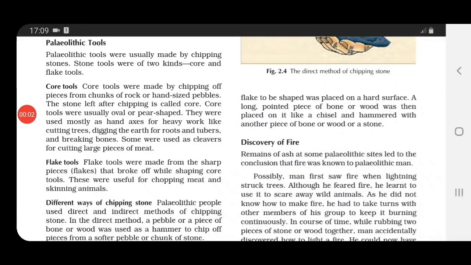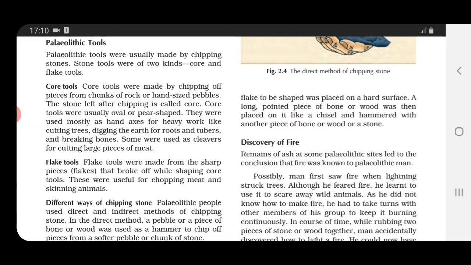Now talking about the core tools, children, how were these core tools made? They were made by chipping off pieces from chunks of rock or hand-sized pebbles. And the stone left after chipping is called core. After the chipping process, the stone which is left is called the core. Core tools were usually oval or pear shaped.